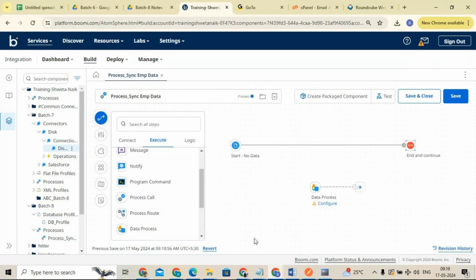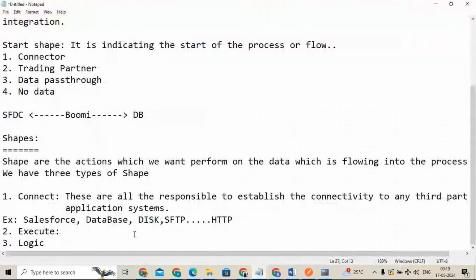These shapes are responsible for manipulating the data.